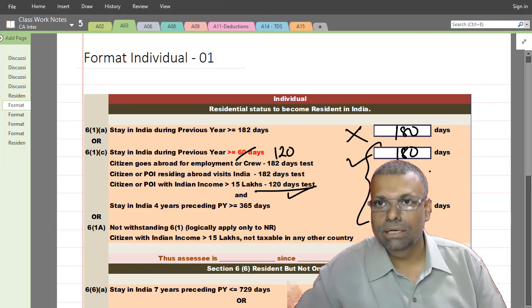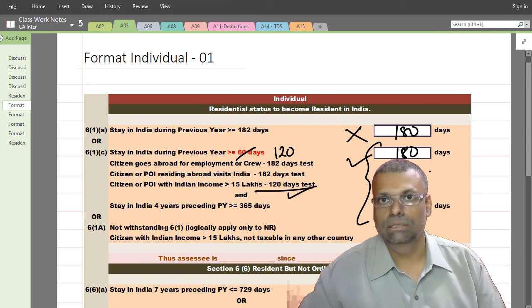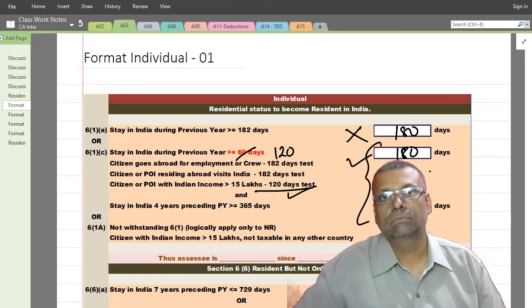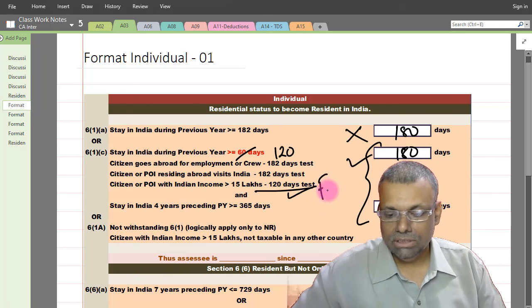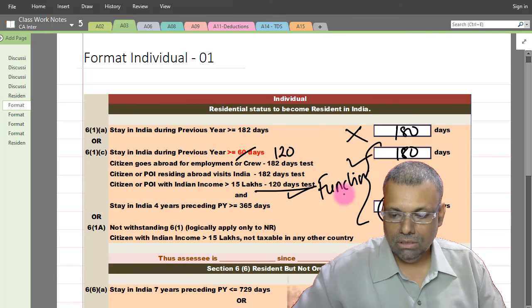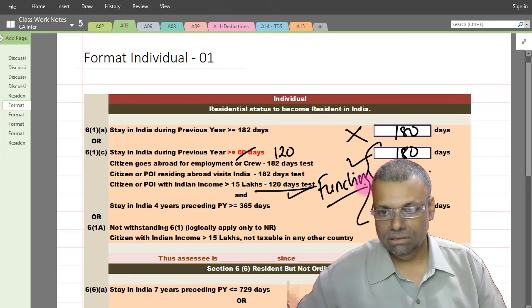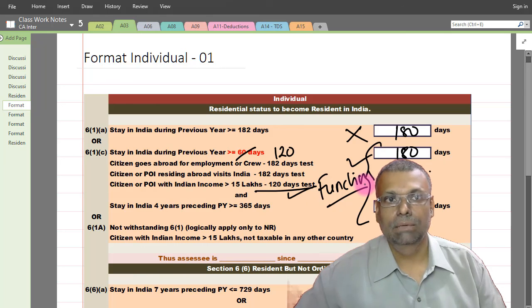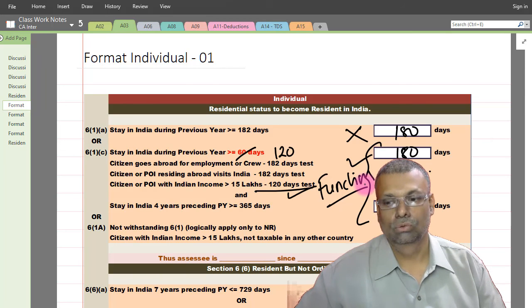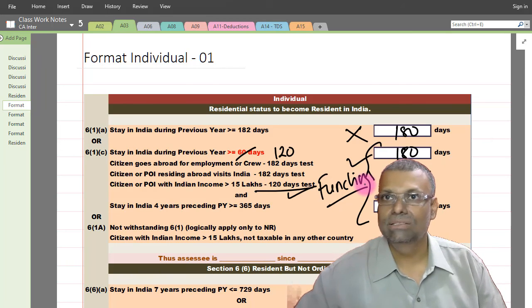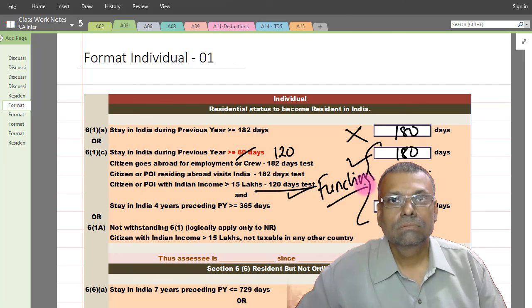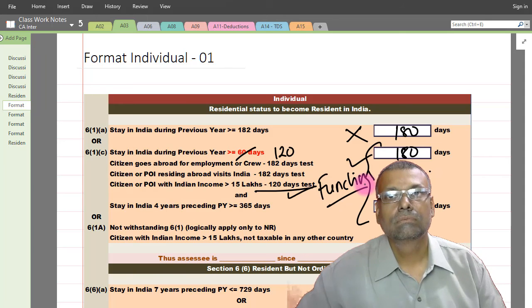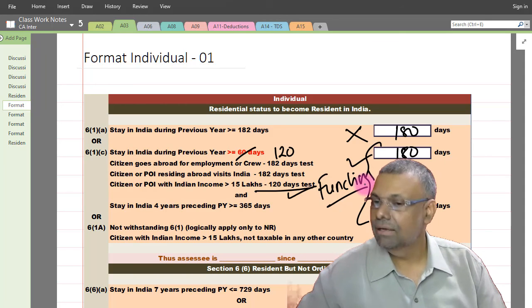Because unless I have the data, I cannot conclude the answer. It is impossible. Because 61C in the given situation is a functional condition. It is perfectly applicable and relevant also. So practically, I can say that this question is a handicap question. Is that absolutely clear? I can definitely say that.